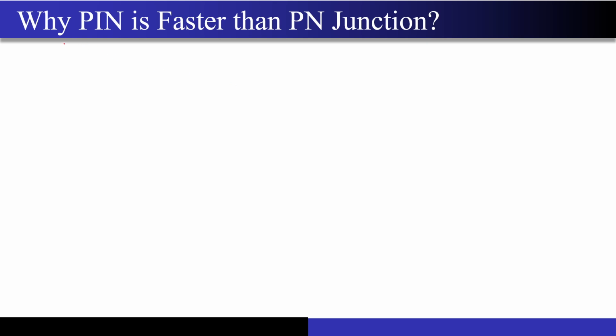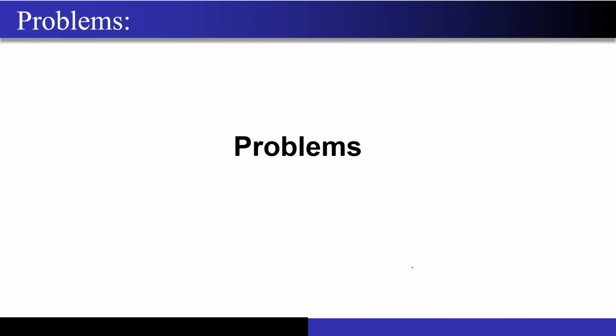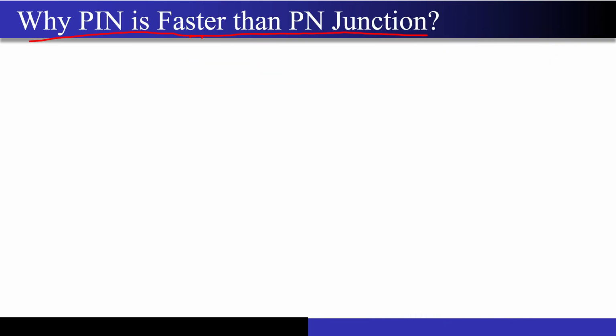Correct? And this was the question that I had asked: why is PIN faster than the PN junction? I hope the answer is very clear to you now: the width of the depletion region is higher, so the capacitance of this PIN junction is much smaller, and it can react extremely fast to the incoming signals. Correct. So I hope all the concepts are very clear to you guys.